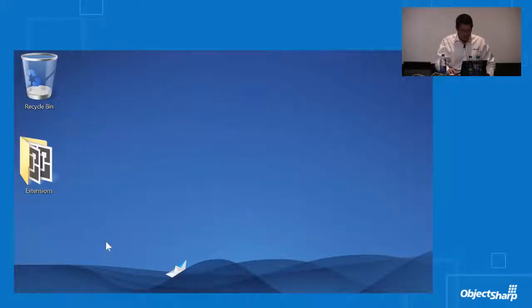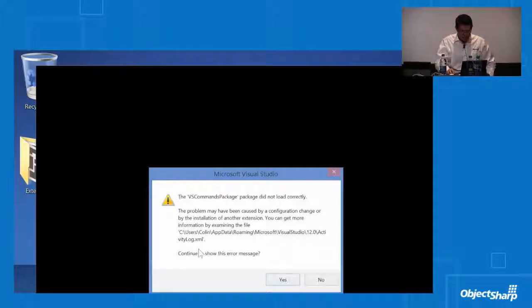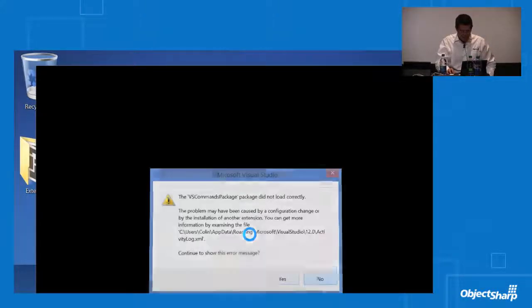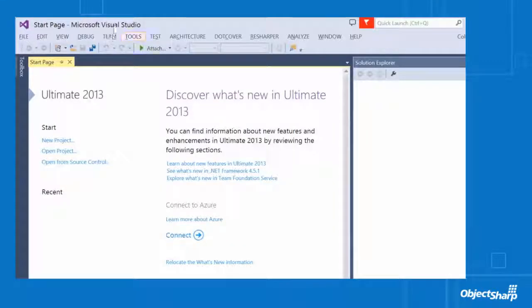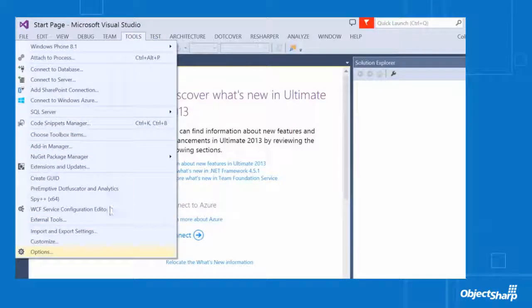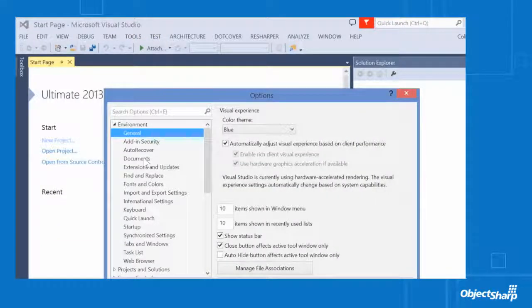And so this is one of those features that they've shipped as part of 2013 that makes it a little nice. So we'll just ignore that because that's just a missing extension from my reset, and we'll reinstall that in a second here. All right, groovy. So I got my Visual Studio up and running. I've got my settings, my environment the way I want it. And so let's go ahead and take a look around and see what we've got here.